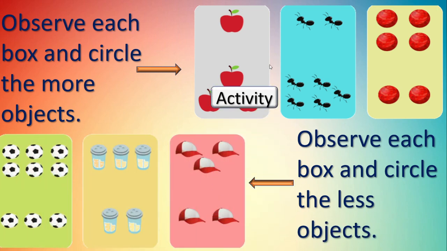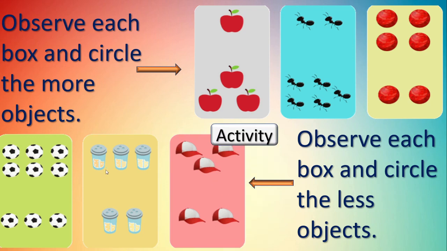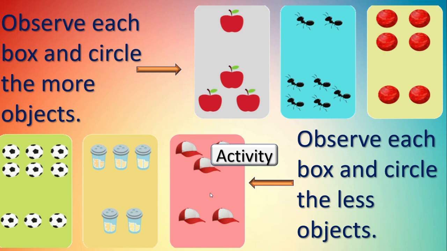One more. Observe each box and circle the less objects. Remember, dear children, here in the upper line you have to circle for more objects, and in the below line you have to circle for less objects. Here also you can see balls and some containers in 2 groups. We used to put pepper powder, salt, etc. in these small containers, isn't it? And here also you can see caps in 2 groups. You have to circle the objects which have less objects. Okay, less means thoda, कम.